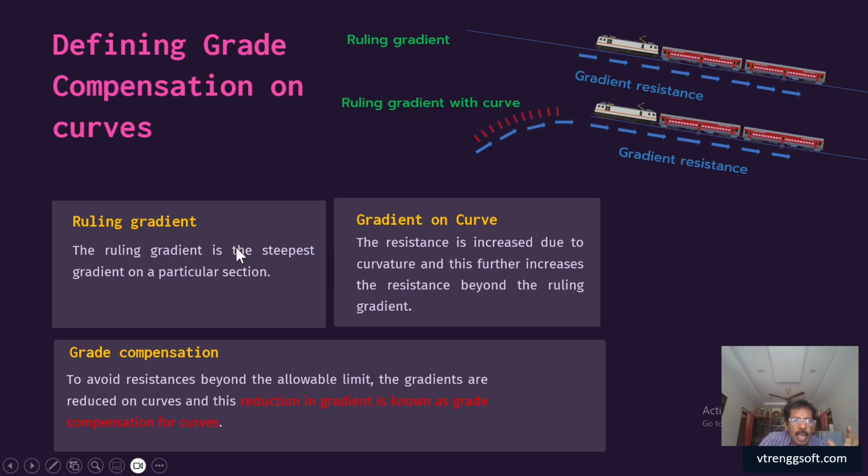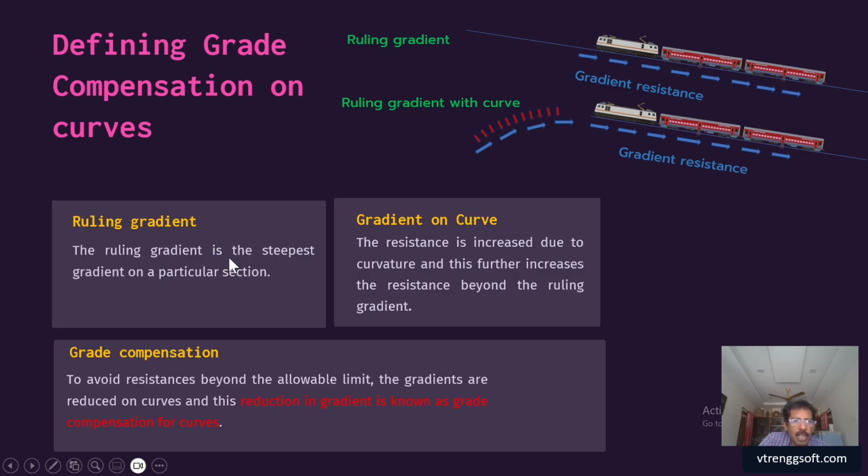Many resistances will be there, considering those things. It is one of the factors, a major factor as far as our tractive resistances are concerned. Now, sometimes what will happen is that the ruling gradient may combine with a curve. Because the ruling gradient provides some resistance, and everything will be designed for that.